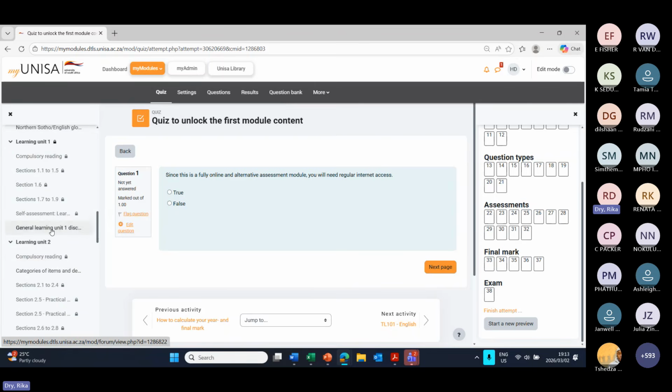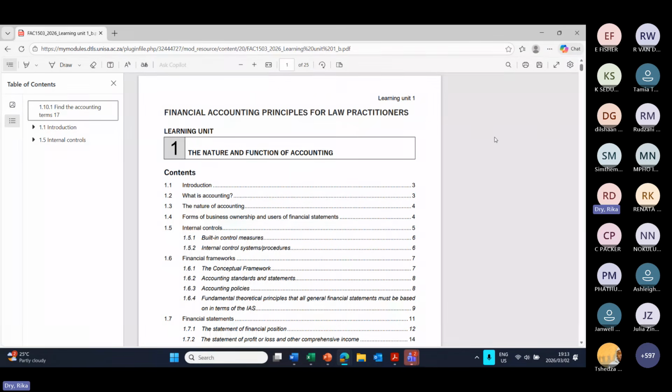From here on, you will have to open your compulsory reading and go through it. Now, from our side, we suggest that you save it. There's a little save button in the upper right corner when you open a PDF on myUNISA. Please save this on your device with every single learning unit when you open the PDFs.